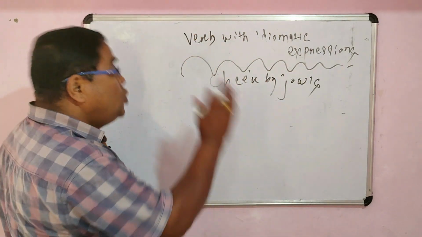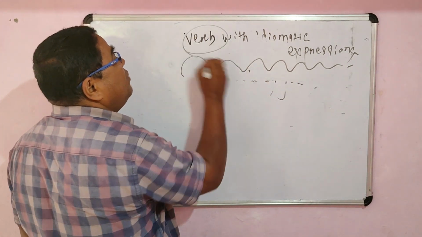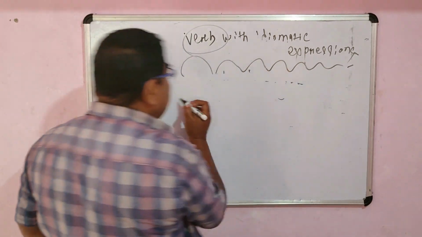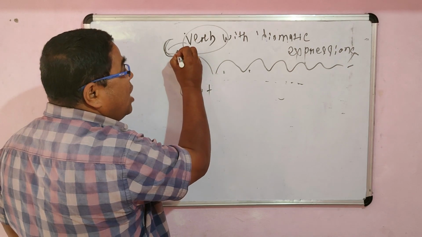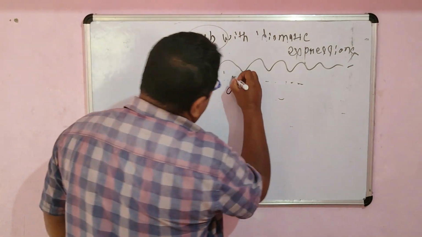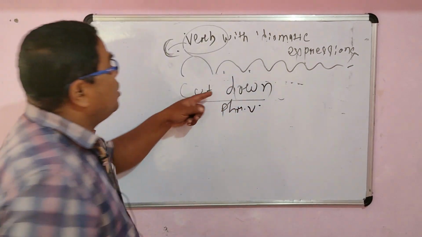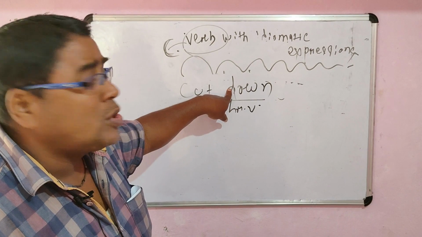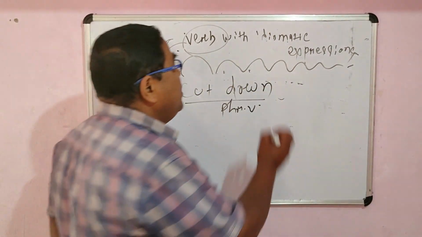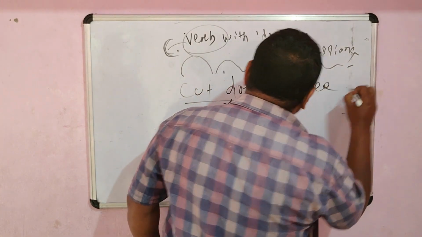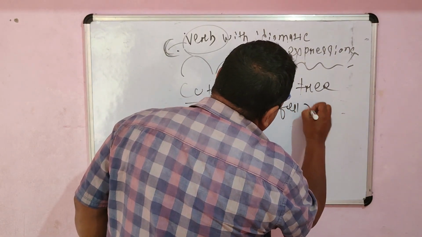Similarly, today I am concentrating my attention on a particular verb with idiomatic expressions. Suppose I say cut down. Very easy. Remember, here the verb will differ. If I say cut down, remember, cut down is a phrasal verb or group verb. So what do we cut down? In the sense of cutting what do we generally use cut down? When we cut down some tree. When you cut down some tree, you either use cut down or the verb fell.